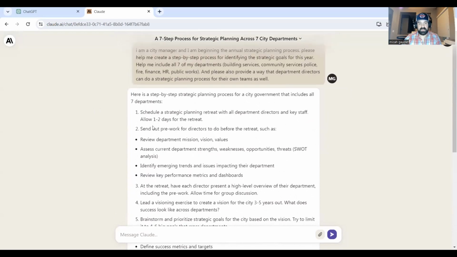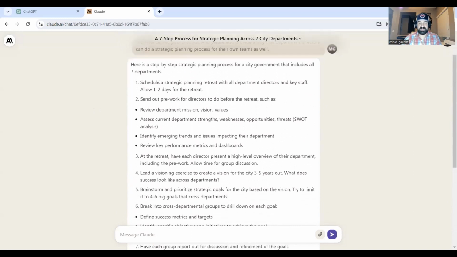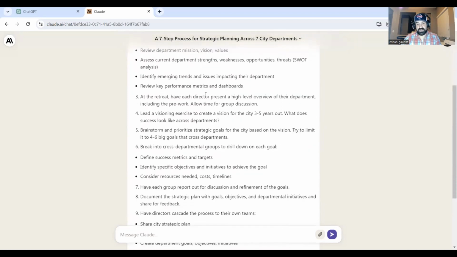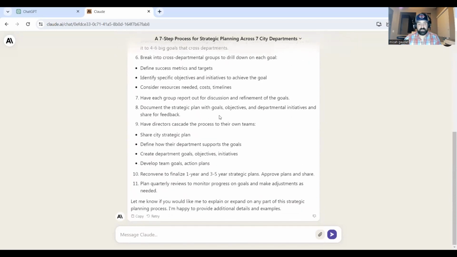So here we go. Here's a step-by-step planning process for a city government that includes all 7 departments. We can see here the planning retreat, send out pre-work for directors to do at the retreat, have each director present a high-level overview of the department, so on and so forth, right? Some really great steps that they have here.